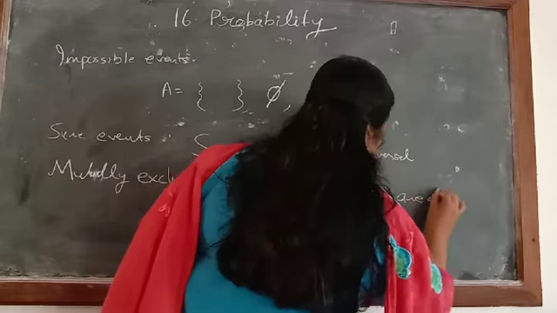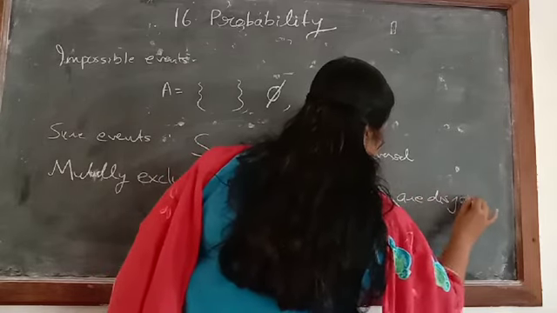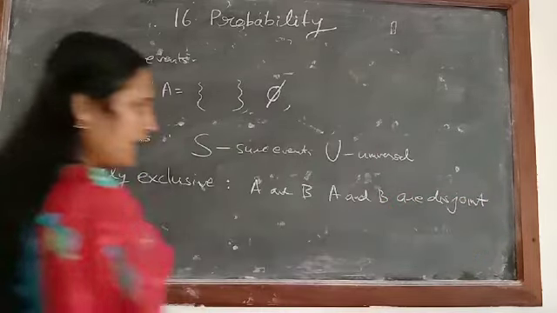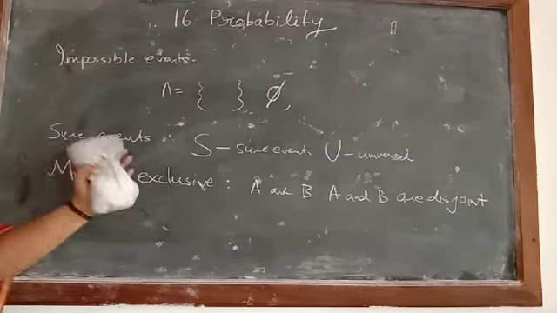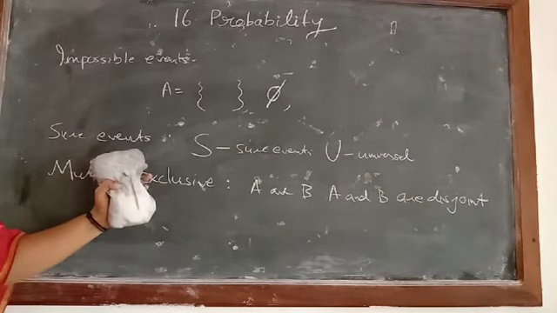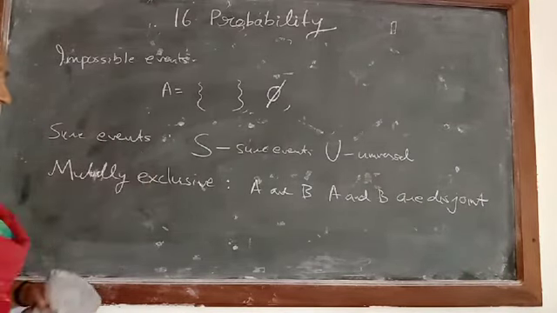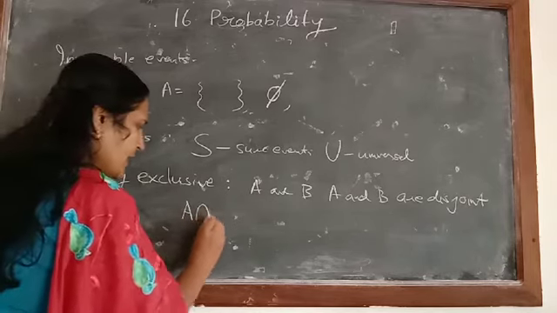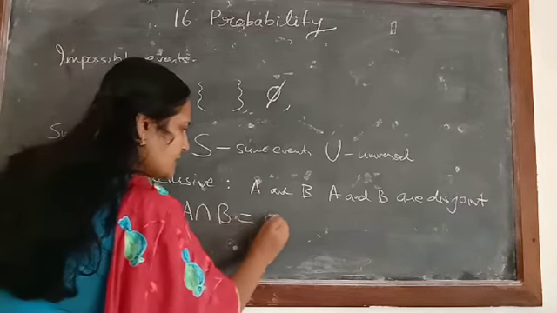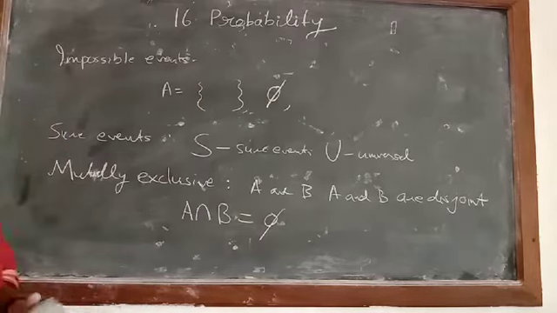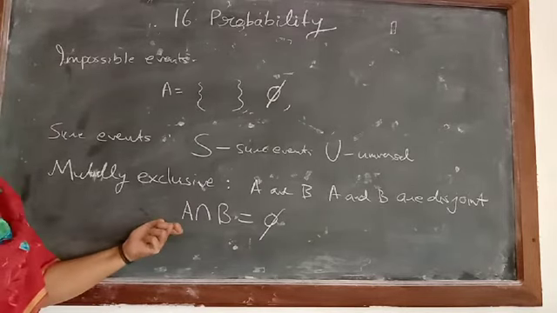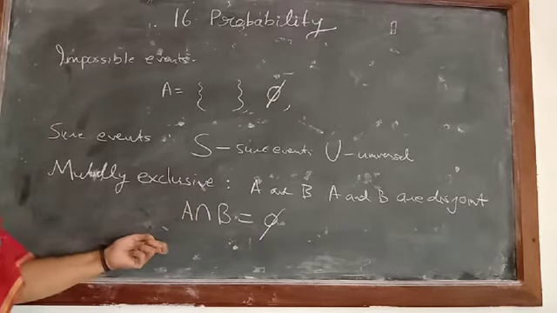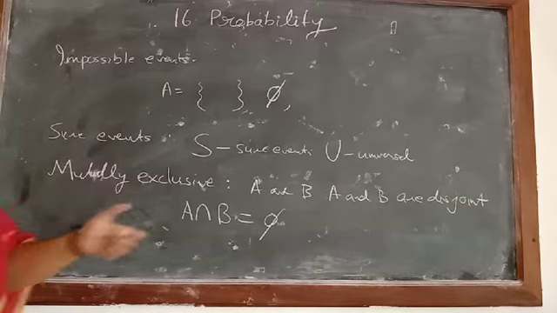Disjoint means separated. So in terms of set notation, we can say if their intersection, A intersection B, is equal to phi, no common element should be there in A and B, then we will say they are mutually exclusive events.